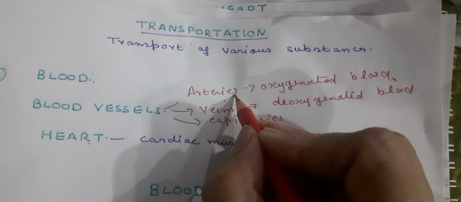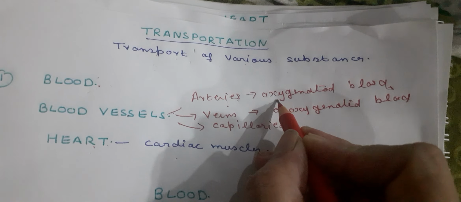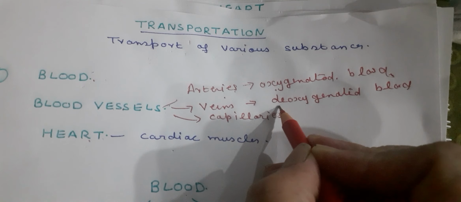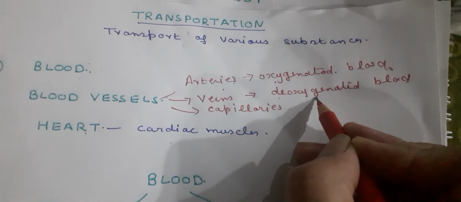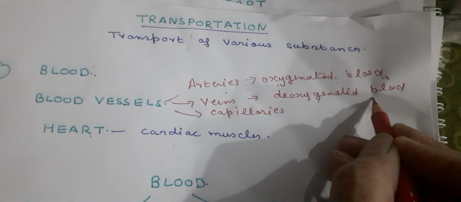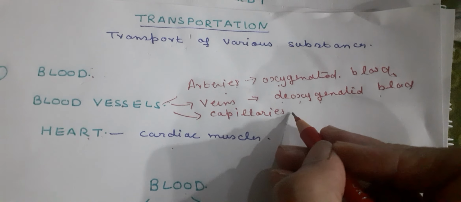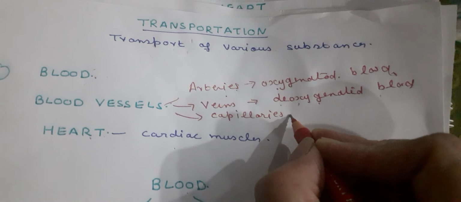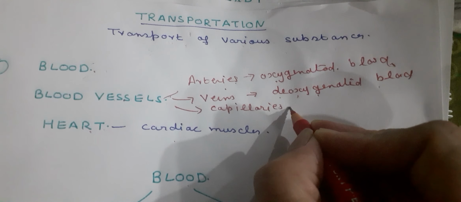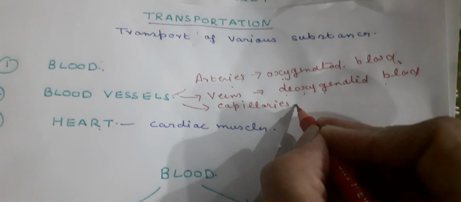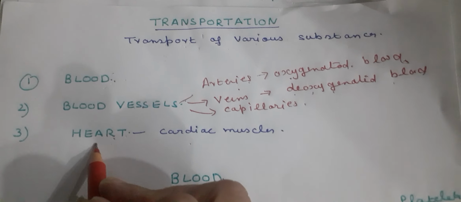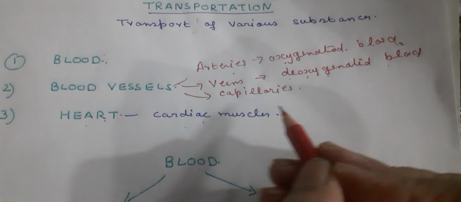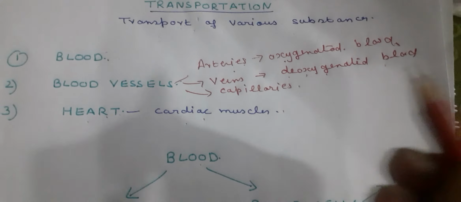Arteries carry oxygenated blood from the heart to all parts of the body, whereas veins carry deoxygenated blood from various body parts to the heart. And capillaries are the very narrow blood vessels that join arteries with veins. Then comes our heart. The heart is made up of cardiac muscles. It is a muscular organ.